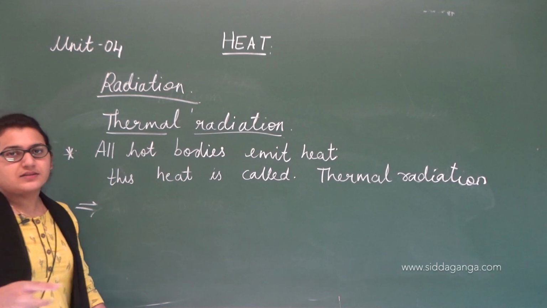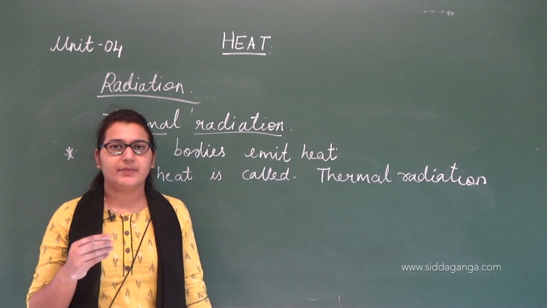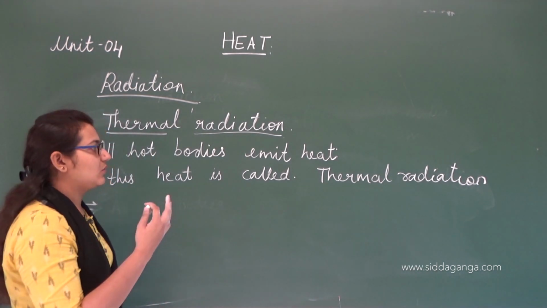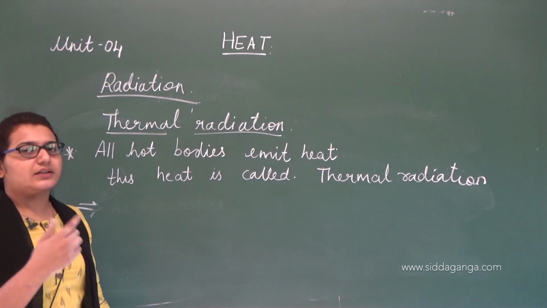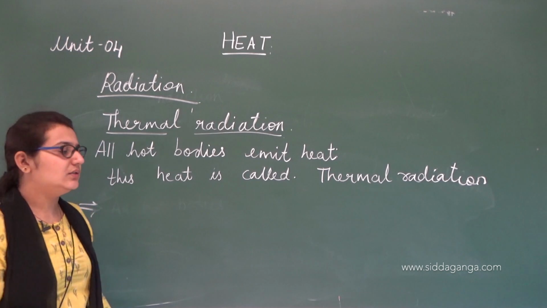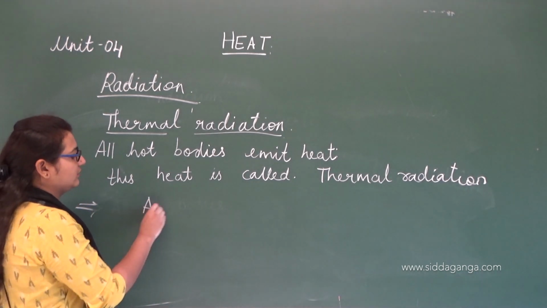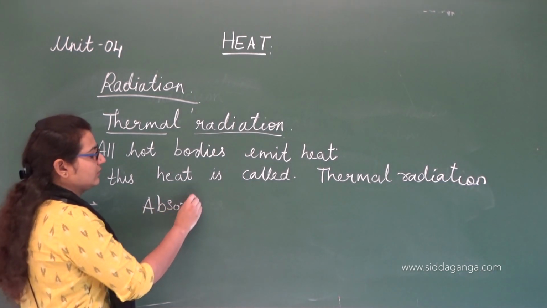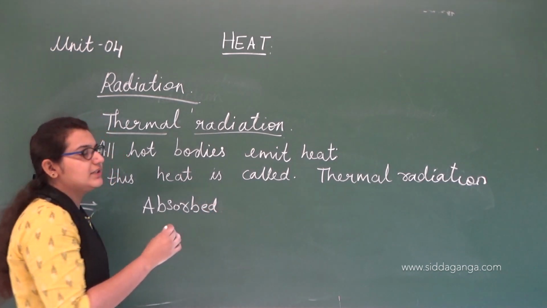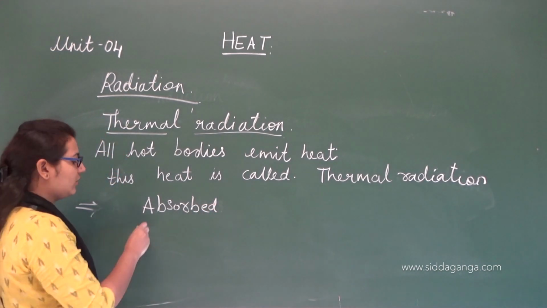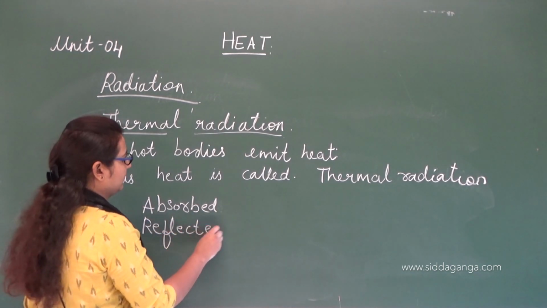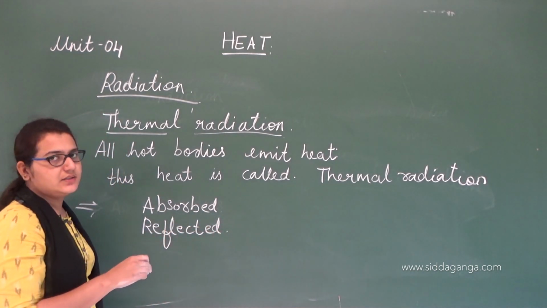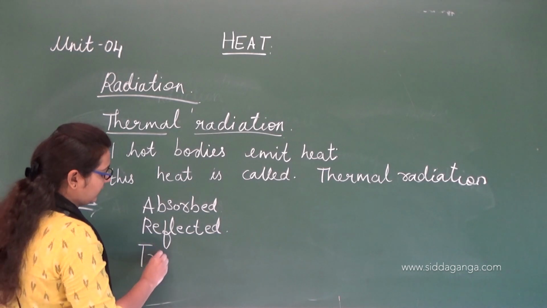When one body is emitting heat, that heat is either absorbed, reflected or transmitted.